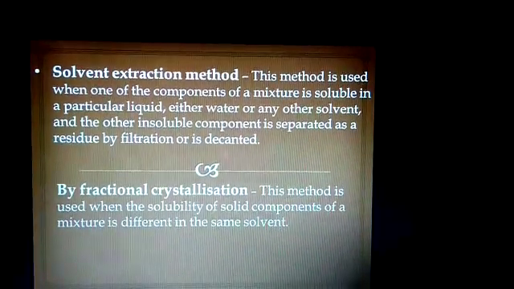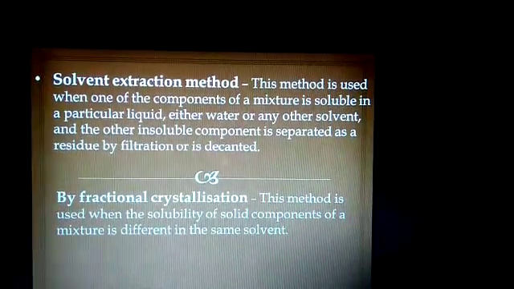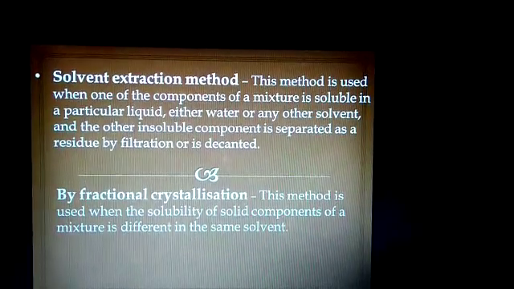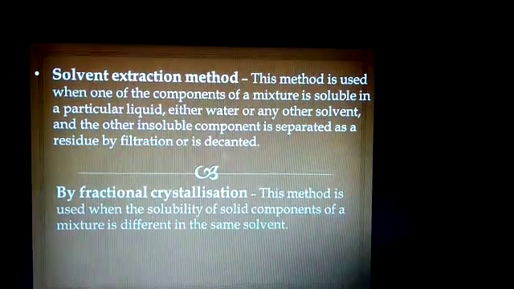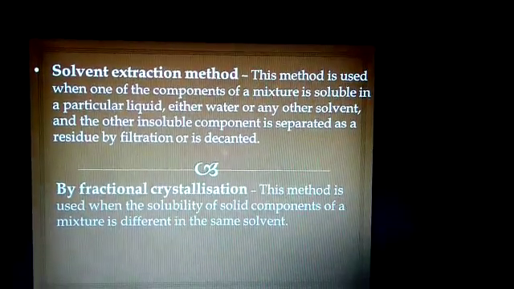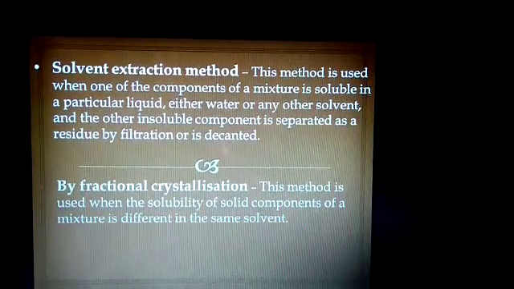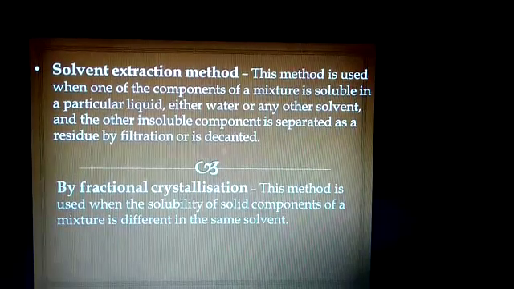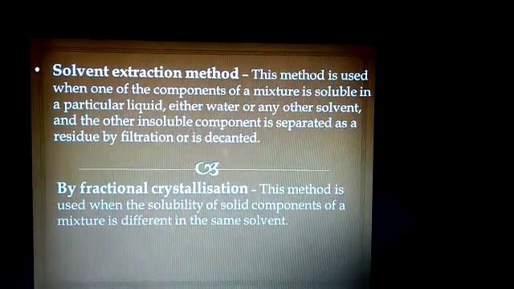The next method is the solvent extraction method. This method is used when one of the components of a mixture is soluble in a particular liquid, either water or any other solvent, and the other insoluble component is separated as residue by filtration or is decanted. The last method is fractional crystallization.